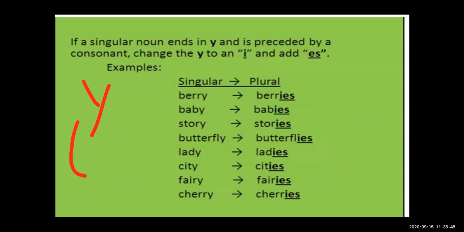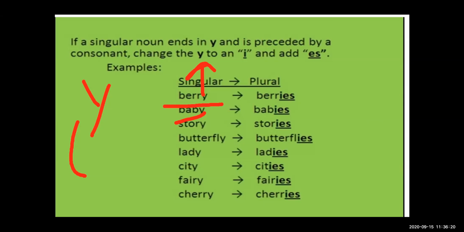Which is included here, that we have to see the consonant before y. See the first example: here r is the consonant, and here b is the consonant. You know vowels and consonants. A, e, i, o, u are the vowels, and except a, e, i, o, u, all the alphabet are consonants.